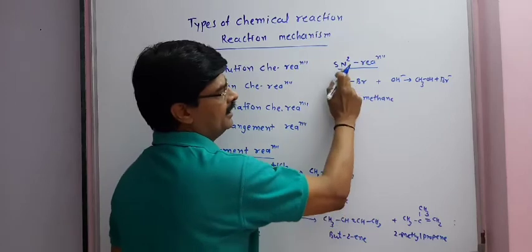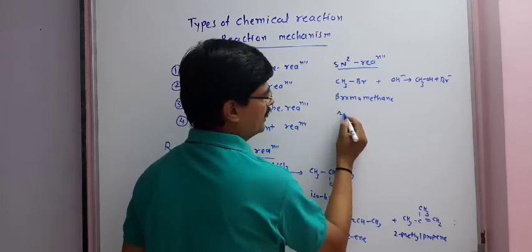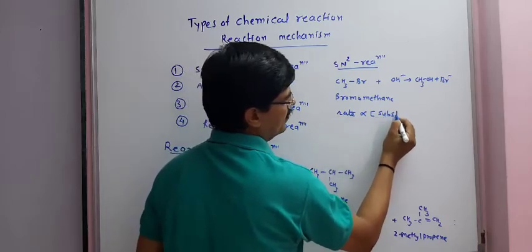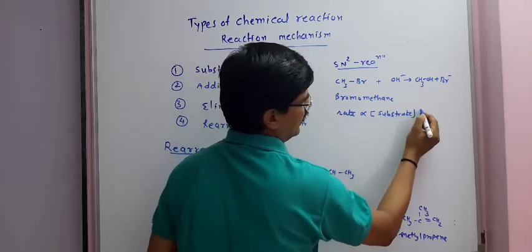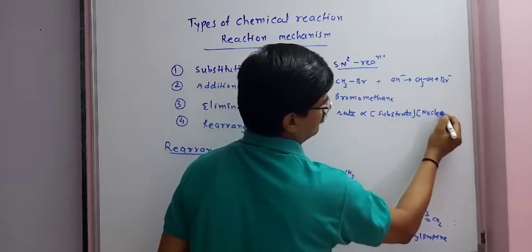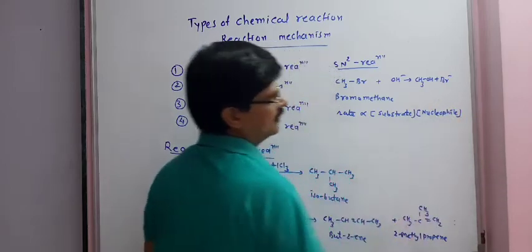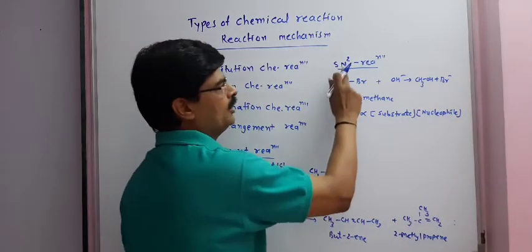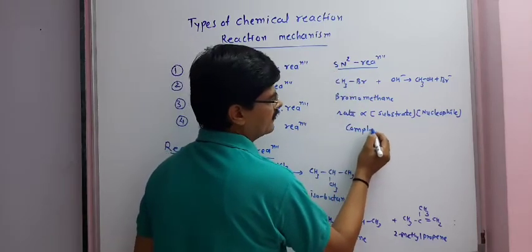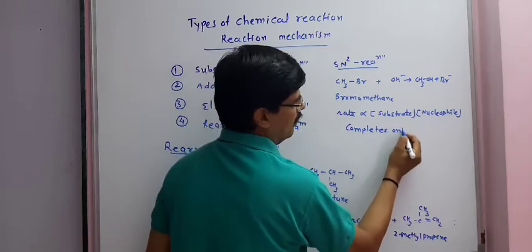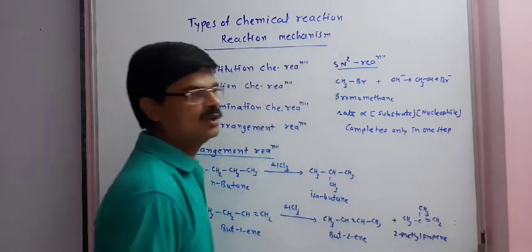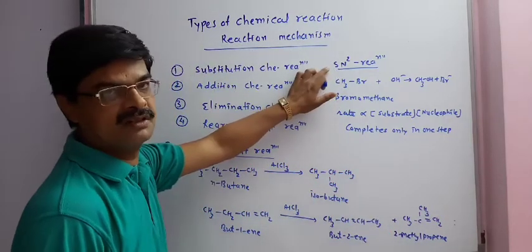This example is of SN2 reaction because here the rate is proportional to the substrate as well as the nucleophile. One more thing we have to remember, that nucleophilic substitution bimolecular completes only in one step. There is no formation of carbocation during SN2 reaction.